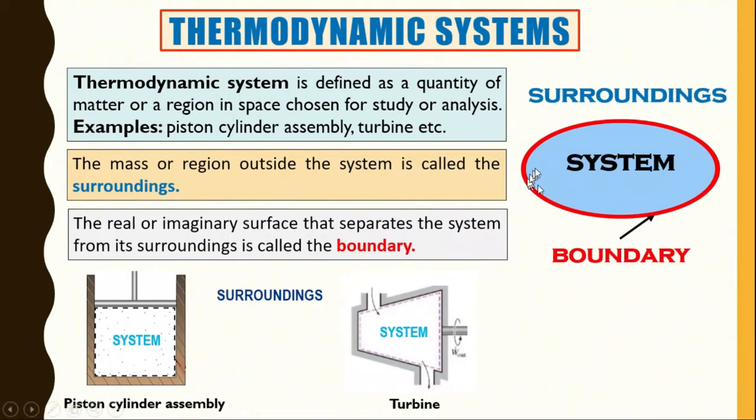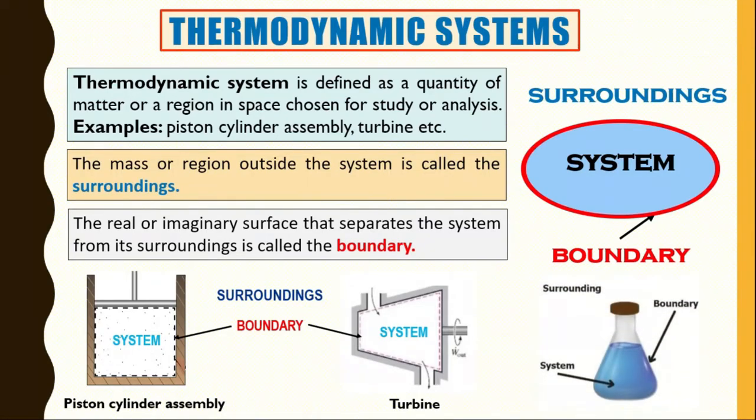Now in our examples, in the piston and cylinder, you can see the dotted line shown, which is called the boundary. That dotted line separates your system from the surrounding. Similarly in our turbine example, the dotted line shown is our boundary. The system is inside, and outside is the surrounding. Another simple example we can consider is a conical flask.